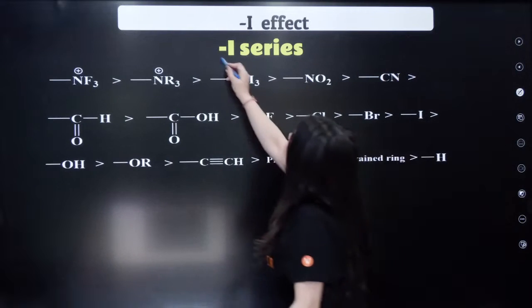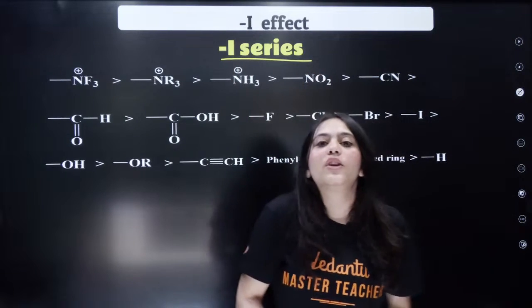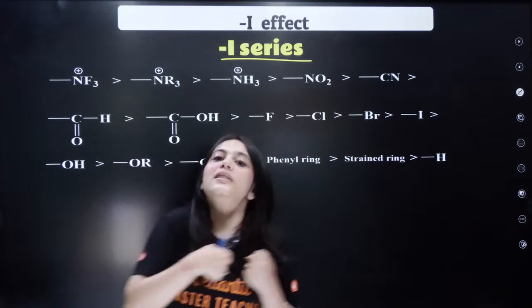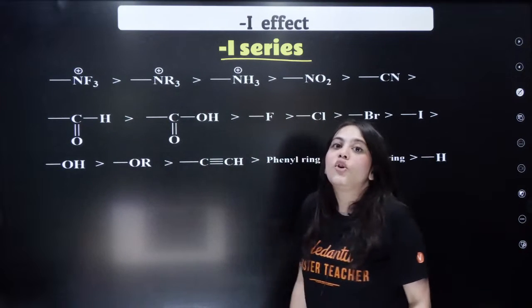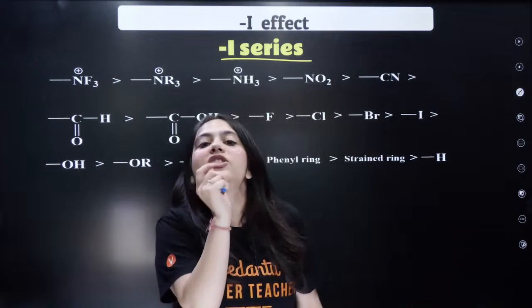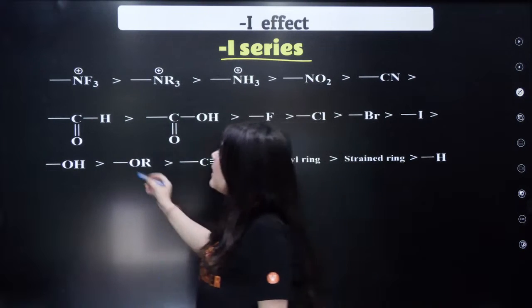Now the minus I series. Minus I means what? Those which are pulling the electrons towards themselves. Okay? What can be those groups? Those are the positively charged species. First of all, can you see?